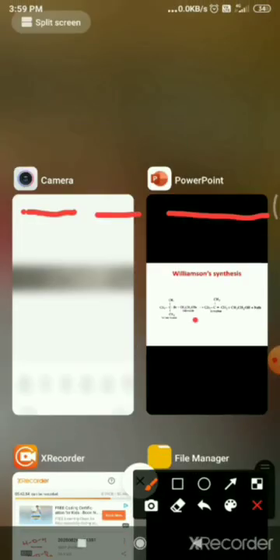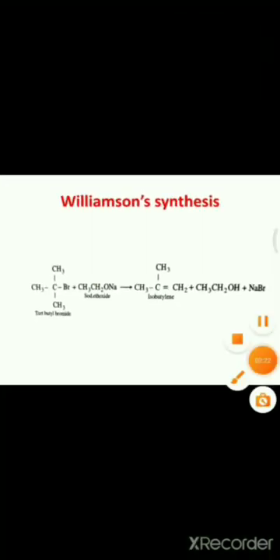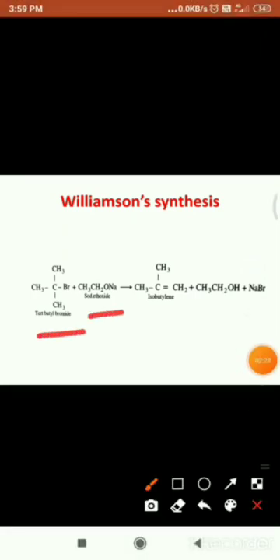But if we take the halide, tertiary butyl bromide, and sodium ethoxide, it leads to the formation of an alkene, not ethyl tertiary butyl ether. That means the right choice of reactants is essential for the preparation of unsymmetrical ethers.